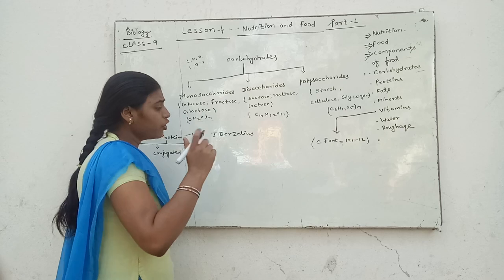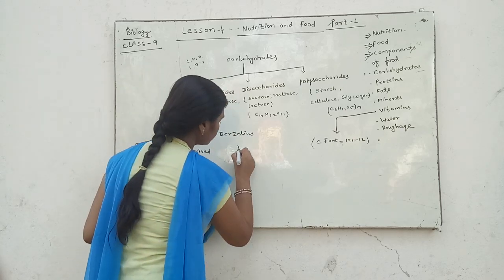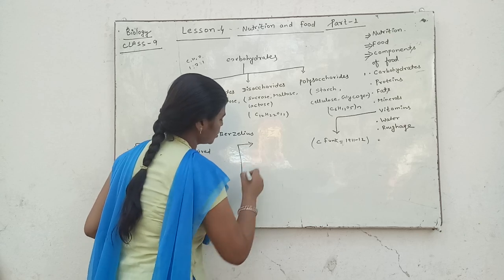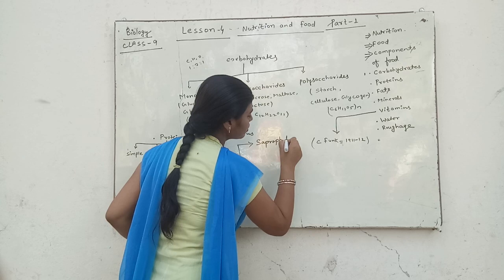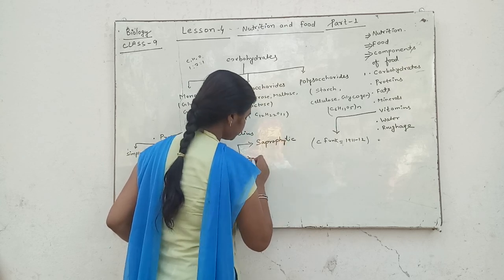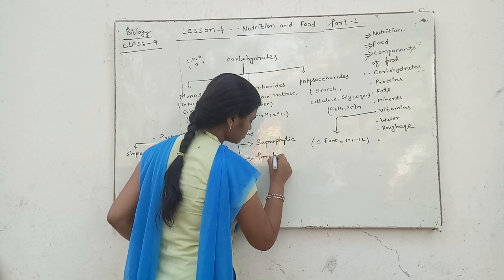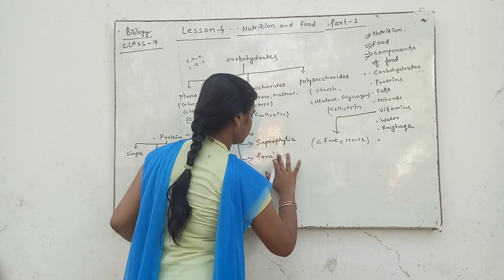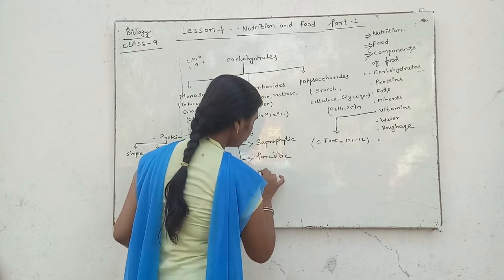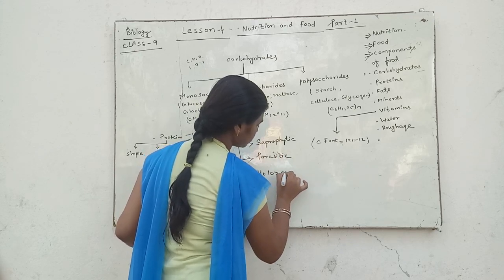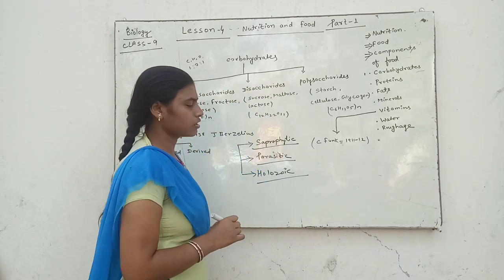According to their mode, there are three types of nutrition: saprophytic nutrition, parasitic nutrition, and holozoic nutrition.